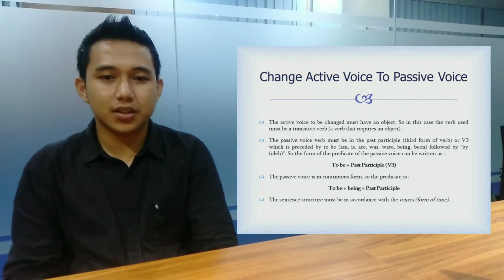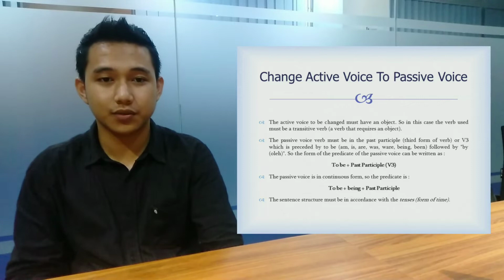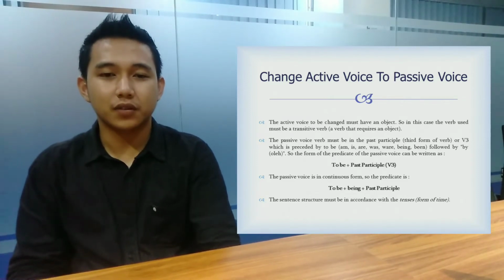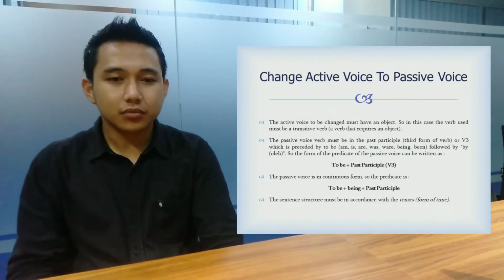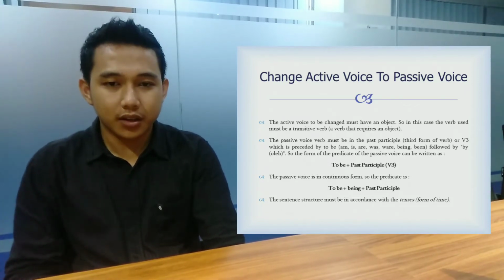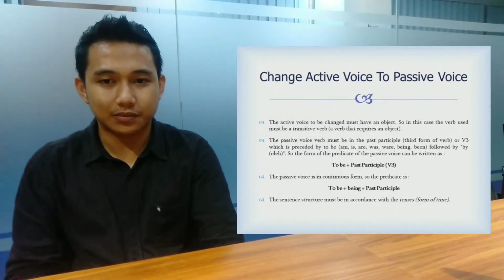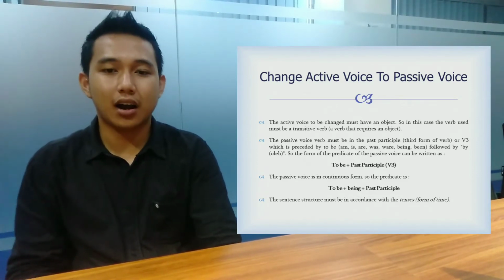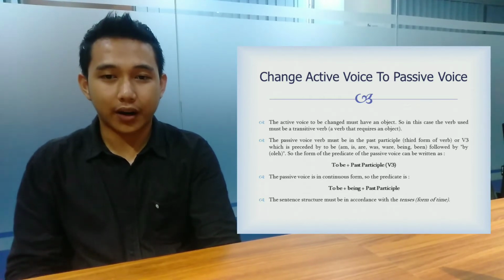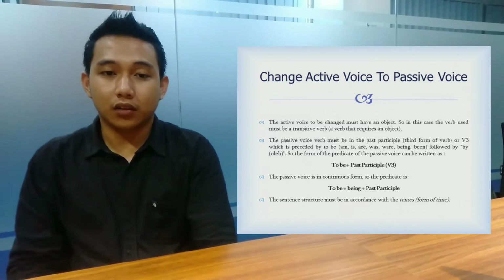The active voice to be changed must have an object, so in this case the verb used must be a transitive verb, a verb that requires an object. The passive voice verb must be in the past participle, third form of verb, or verb 3, which is preceded by to be: am, is, are, was, were, be, been, followed by "oleh".